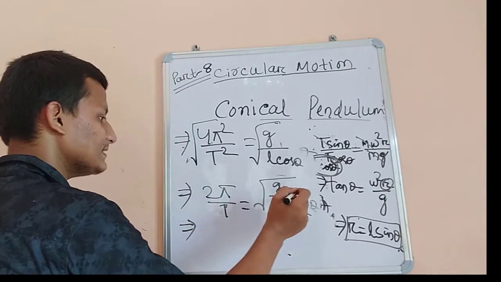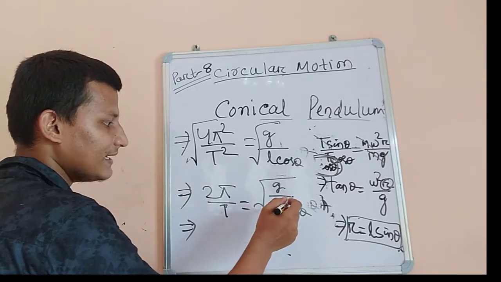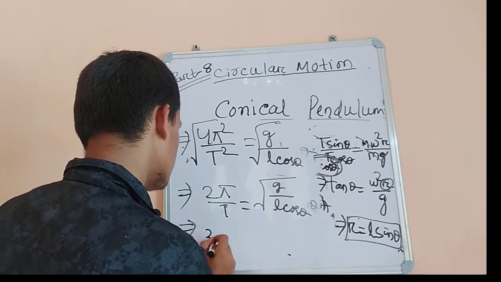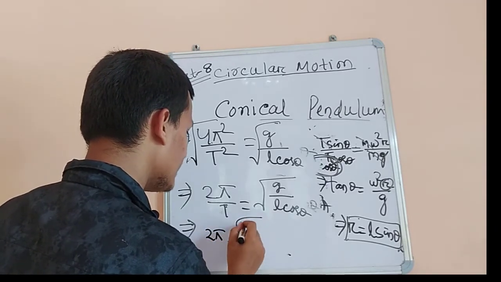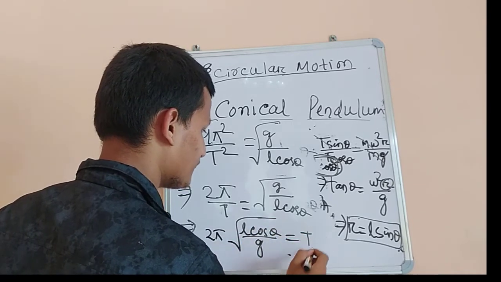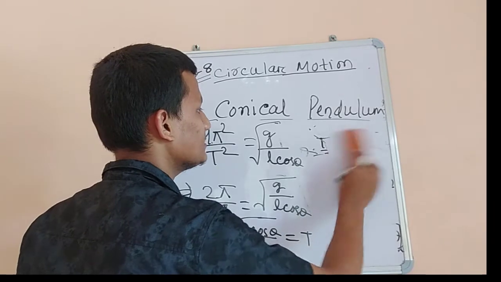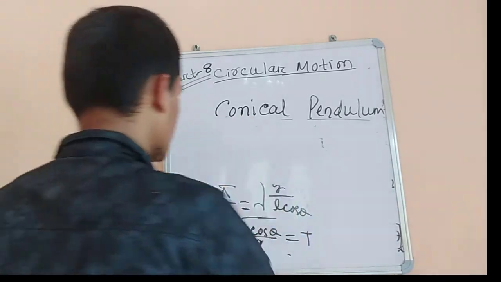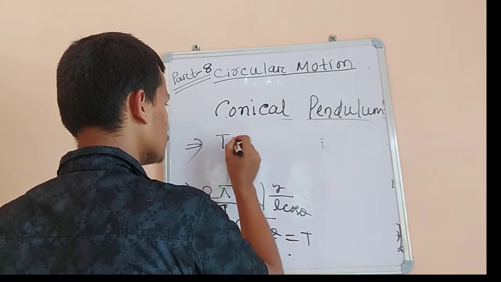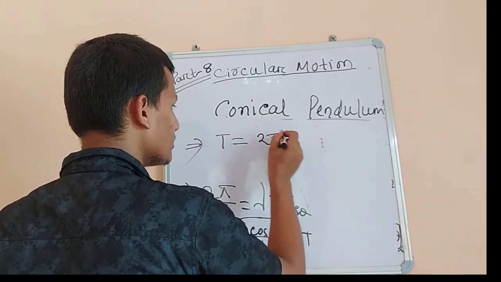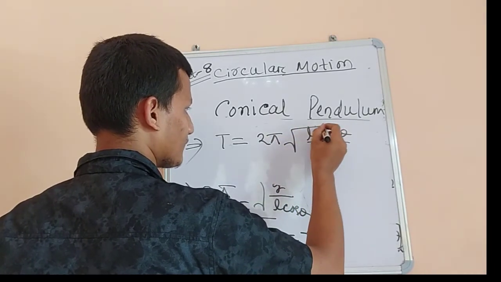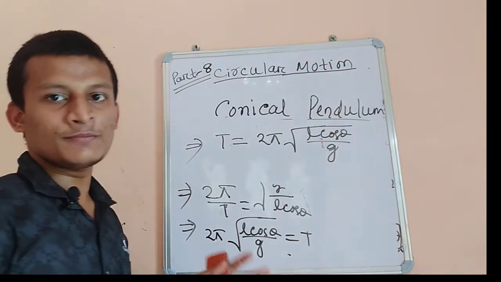So T is equal to 2 pi root over L cos theta by g. This is our required expression for time period.